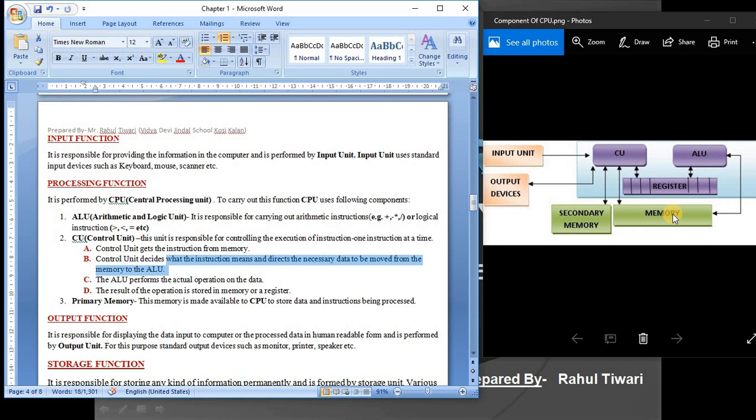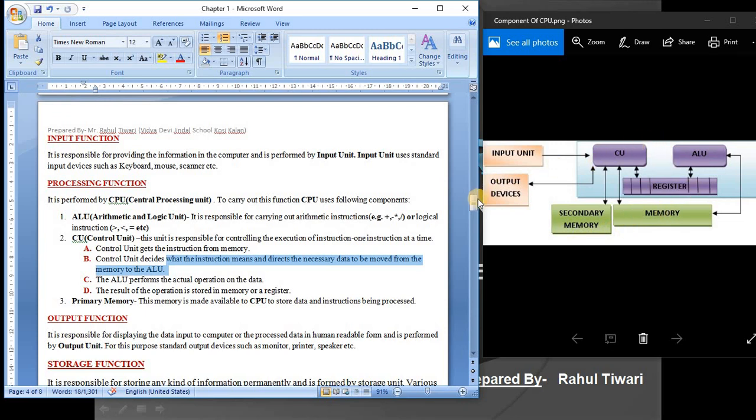Clear? Okay. So once again, what does the CPU contain? Three or four things basically: control unit, ALU, register, and main memory. The control unit controls your instructions and directs where they are supposed to go, either to the ALU, or directly to memory, or from memory to the ALU, right? Then primary memory stores data and instructions being processed.